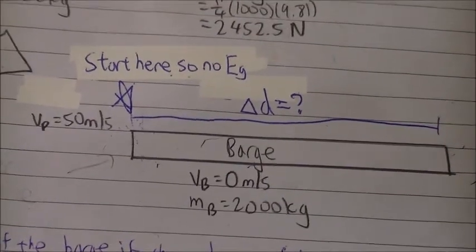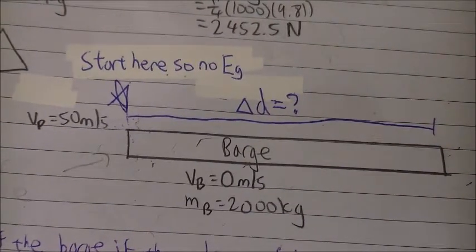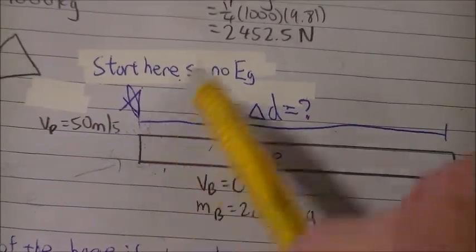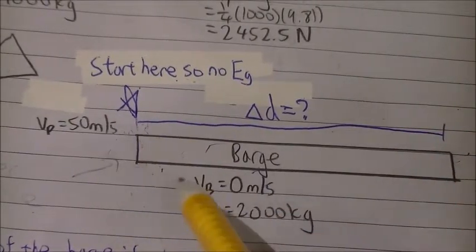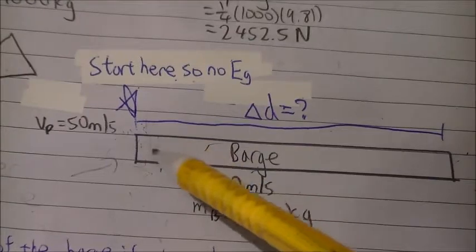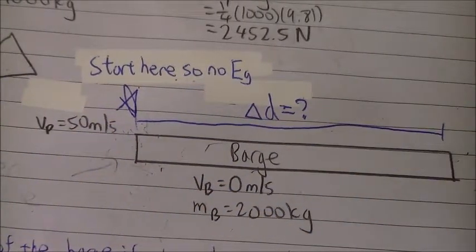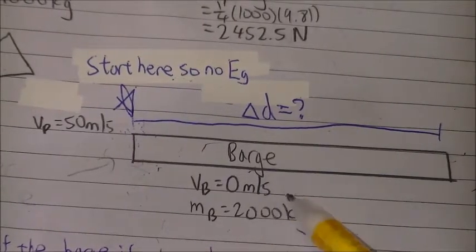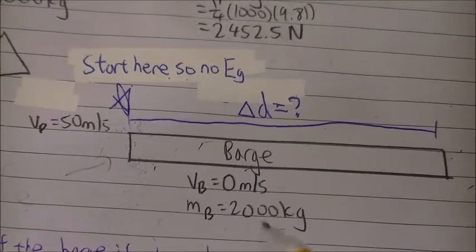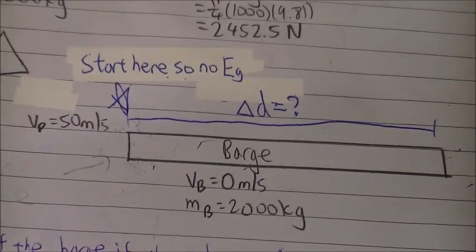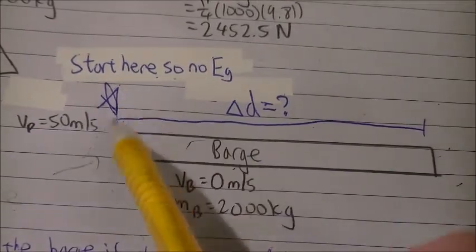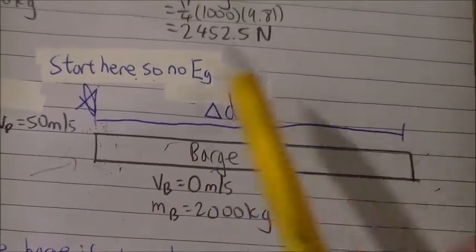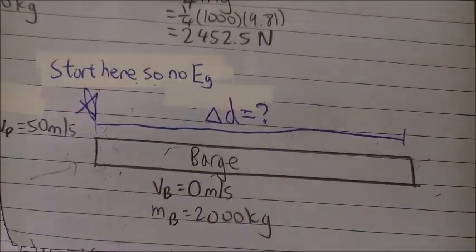We're also given that the initial velocity of the plane is 50 meters per second at the rear end of the barge. And since it's at the rear end of the barge, the height will be 0, and therefore we don't have to consider any gravitational potential energy. We're also given that the initial velocity of the barge is 0 meters per second, and that the mass of the barge is 2,000 kilograms. In this question, we have to find how long this barge needs to be. What is the minimum length that this barge needs to be in order for the plane to stop safely on the deck? Let's get started.